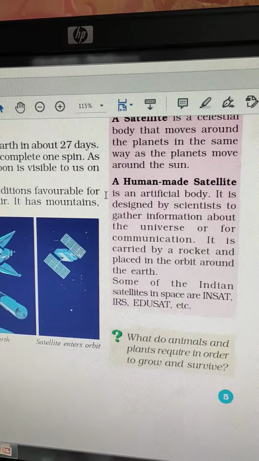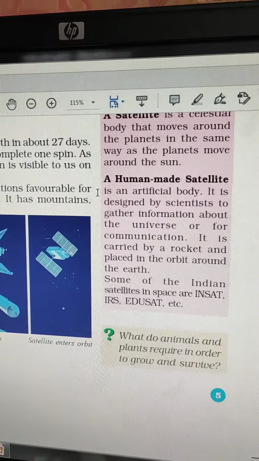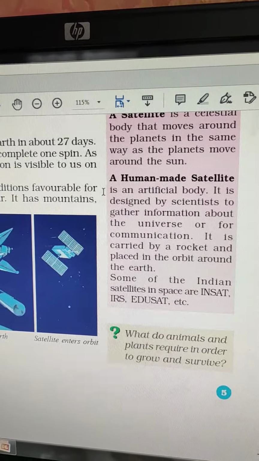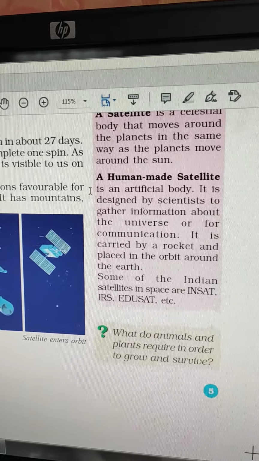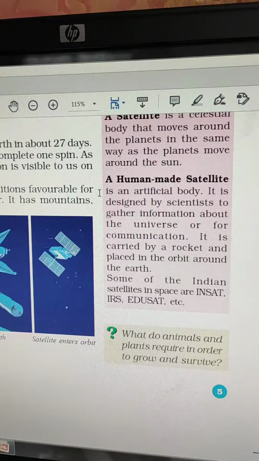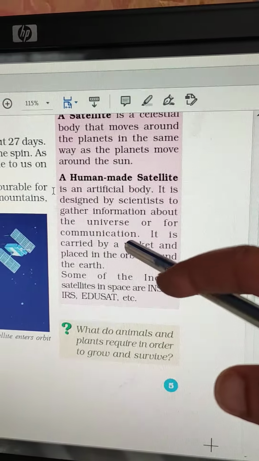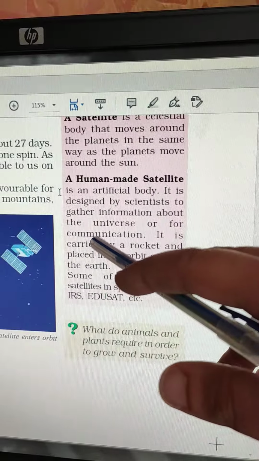They click pictures, and with the help of those pictures, the scientists and astronomers give us the information about weather. Okay, not only that, satellites are helpful in communication also.